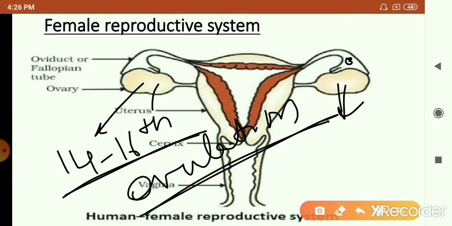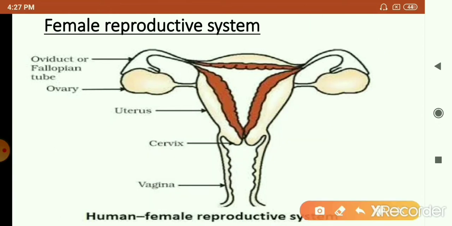After that, the egg will remain for 1 day. If it is fertilized, then development of the embryo occurs. If the egg does not get fertilized, then it dies or is expelled out and menstruation occurs. I'll discuss that later on. First, let us know the functions. The ovary has two functions to perform.